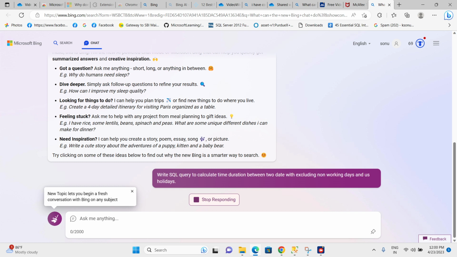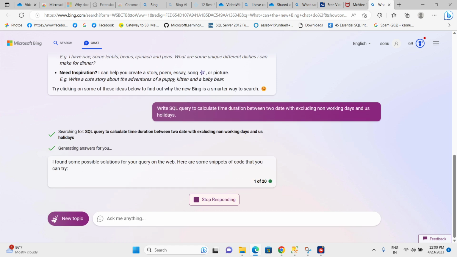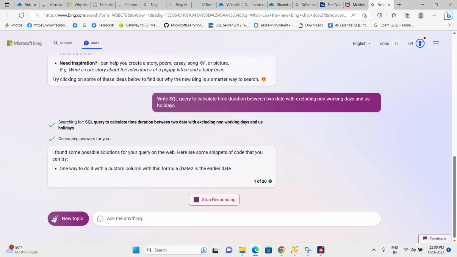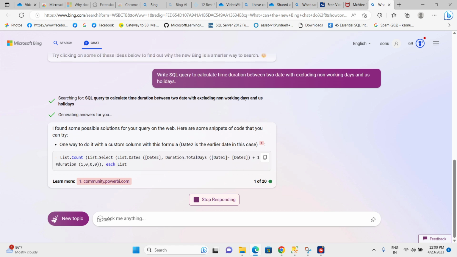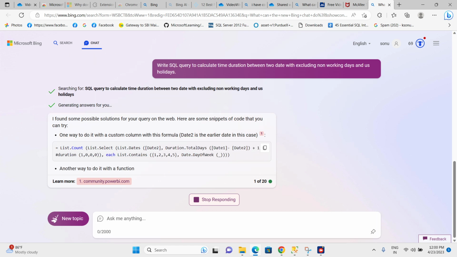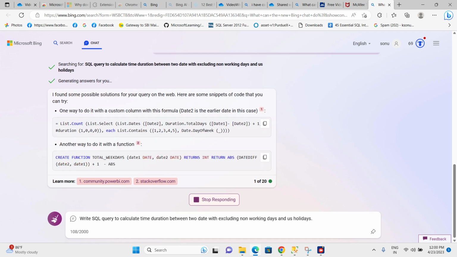Now ChatGPT is interpreting my question, making the logic for me, and preparing the answer for me. Whatever my brain has to do, ChatGPT is doing for me. Actually, I forgot one thing: write a SQL.